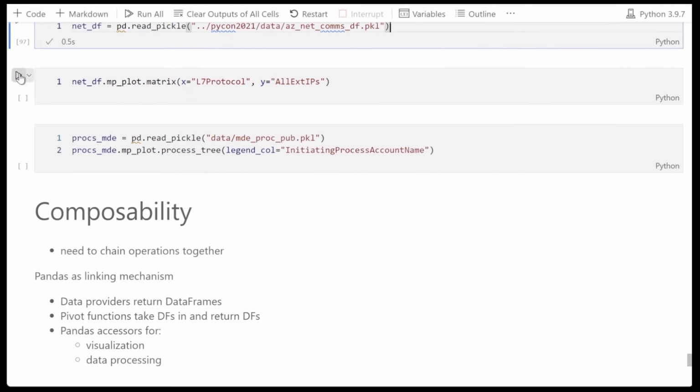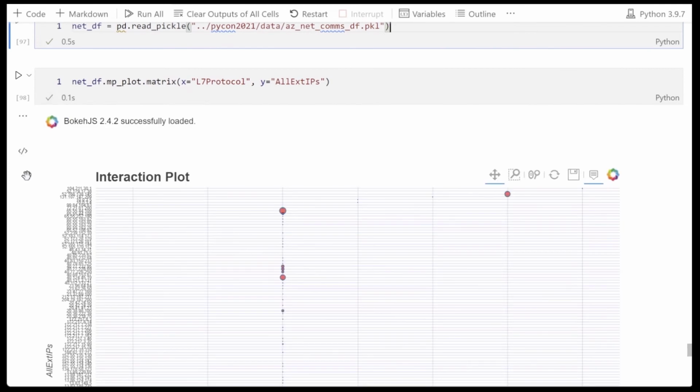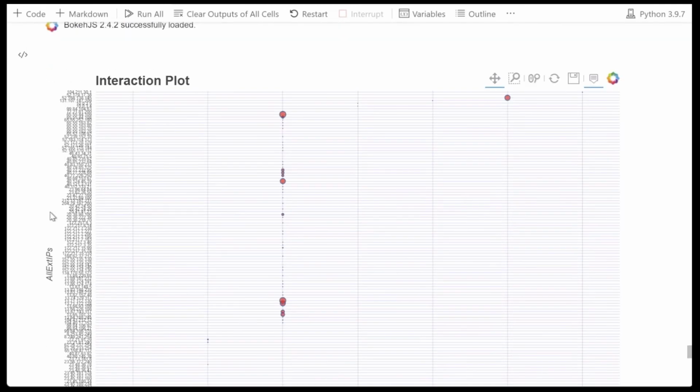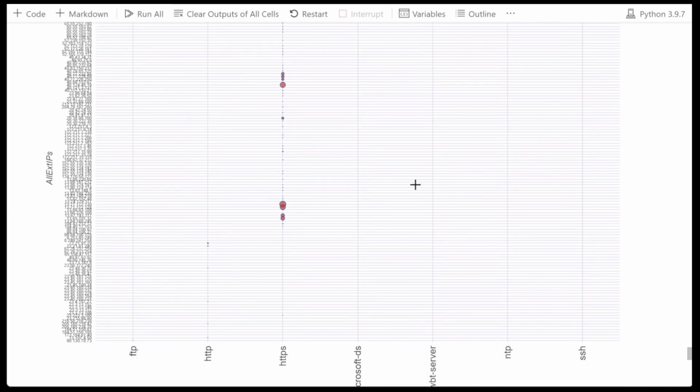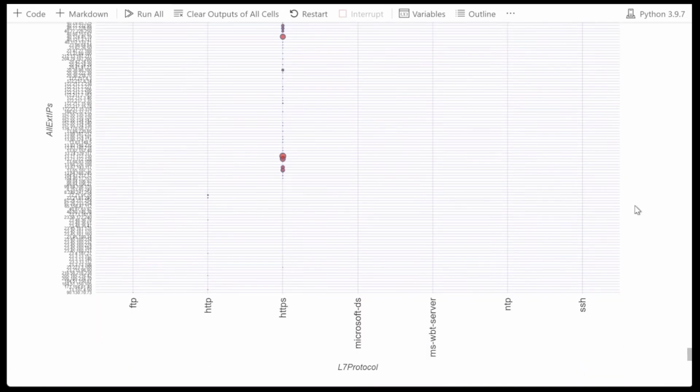The third plot type is a matrix plot, and this shows you an interaction between X and Y axis. In this case, it's IP address against a protocol, and shows you the number of events that have occurred for that particular intersection.